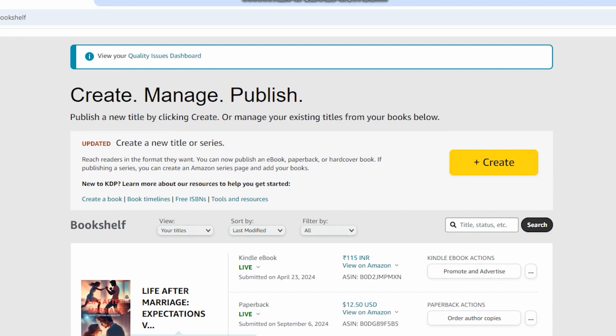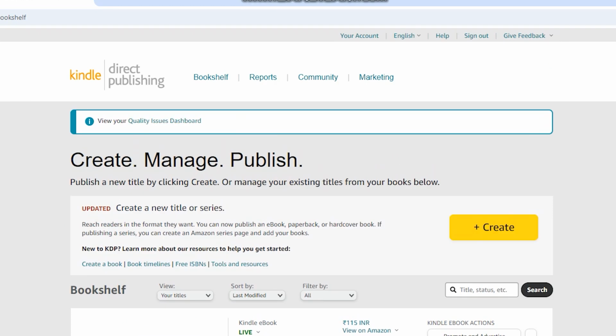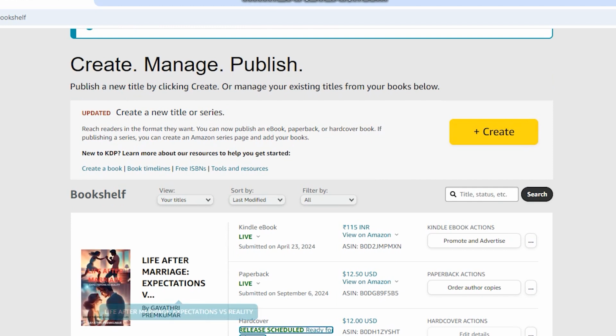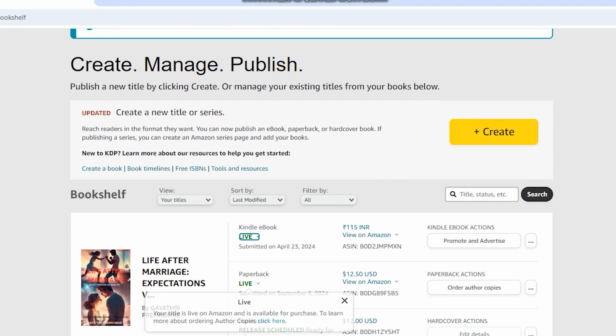You can see that two things, the live Kindle ebook and the paperback, are showing as live, and the third one is the hardcover. We'll discuss that. At the top you can see the category bookshelf. Whatever books you publish are seen in the bookshelf, and the next category is the report. The monthly income you're getting out of the books you publish will be seen in the report. As I told, there are three categories: Kindle ebook, paperback, and hardcover. Two of them are live, which means the book is already published, and the third one is scheduled for a future date.